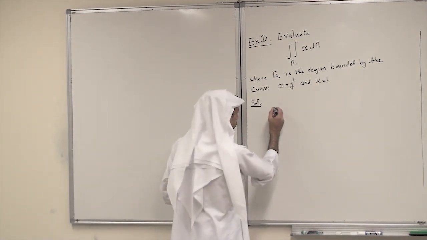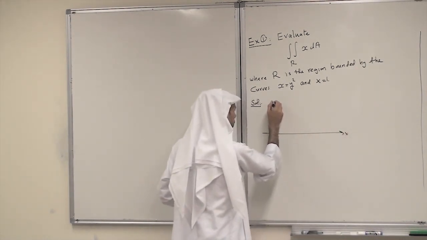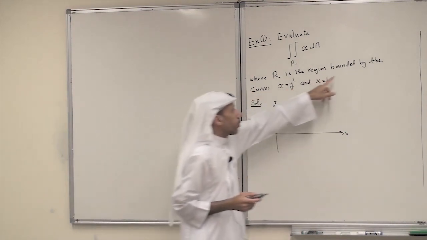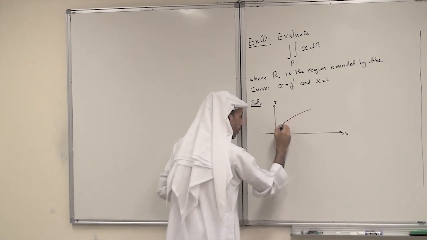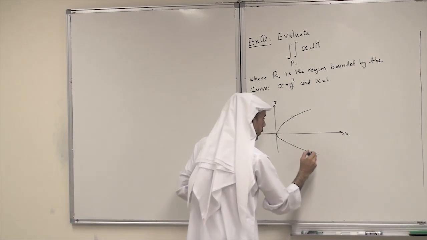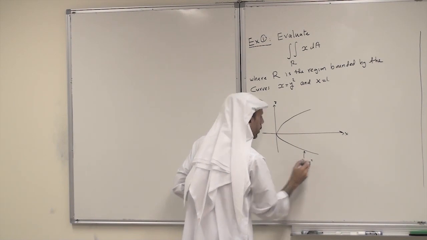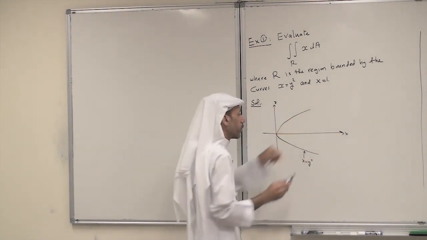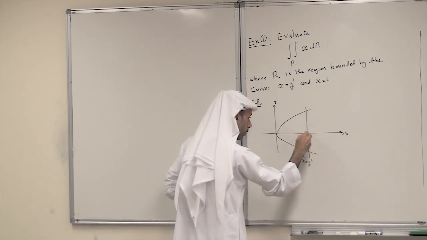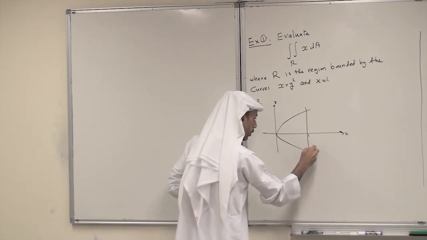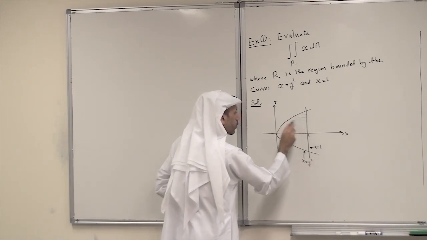So let's sketch the region here. This is the x and y plane. We have the region bounded by the curve x equals y squared, so this is the horizontal parabola, and the line x equals 1. This is a vertical line, this is 1, and this is x equals 1. So this is the region.